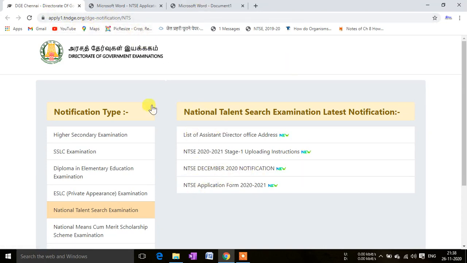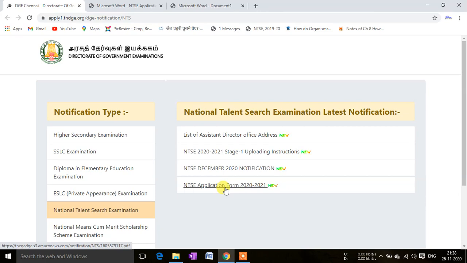You can click there and come to this particular site, Directorate Government of Examinations, and here you can see these are the notifications, and this is the NTSE December 2020 notification. So we will first come to this one, thereafter we will come to the application form. Here is the form.